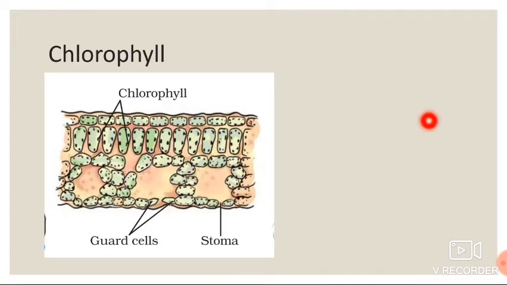Next, we can see an important thing that is known as chlorophyll. What is chlorophyll? You can see here a structure of chlorophyll. Here only the stomata is present. The leaves have a green pigment called chlorophyll. You can see most of the leaves are green in color. Why? Because it has a green pigment called chlorophyll, and it plays an important role in photosynthesis. It helps leaves to capture the energy of the sunlight. Once again, I repeat, it helps leaves to capture the energy of the sunlight.